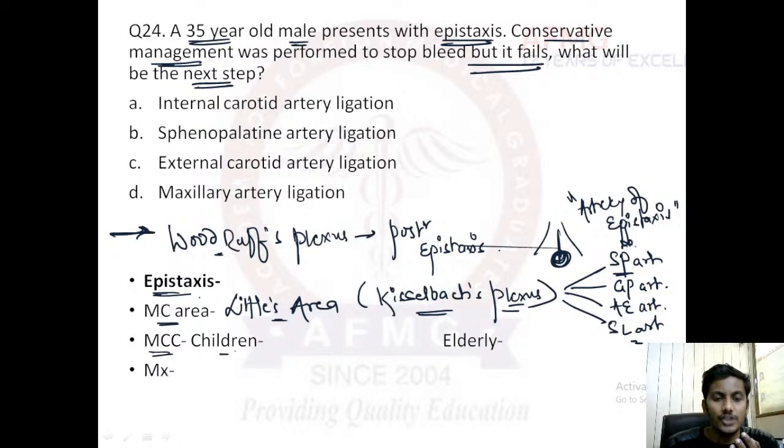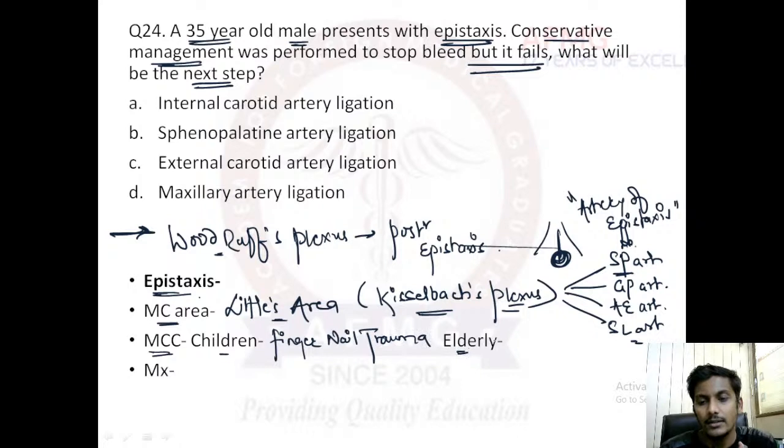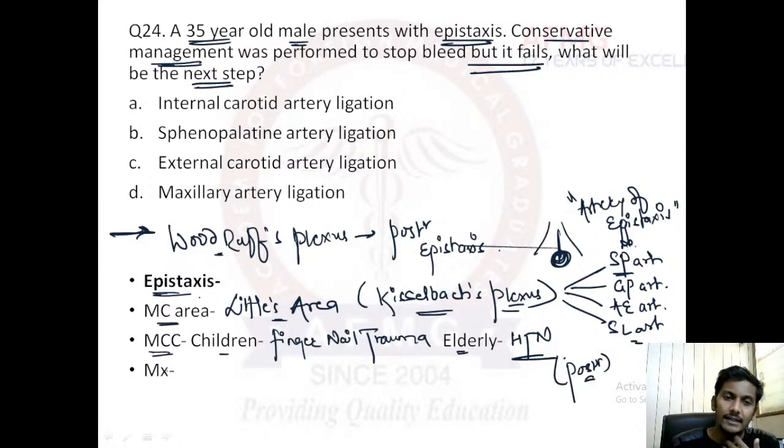The most common cause in children is nose picking or fingernail trauma, whereas in the elderly the most common cause is hypertension. Uncontrolled hypertension can lead to epistaxis, and the more common type in the elderly is posterior.